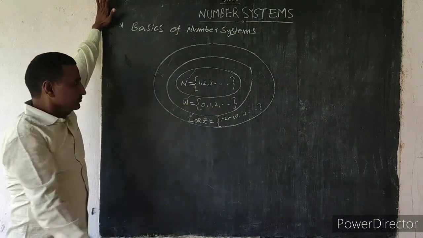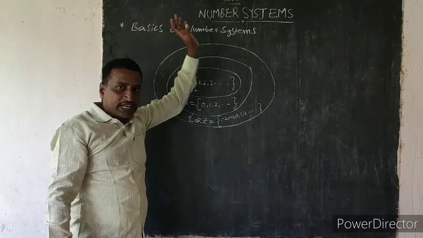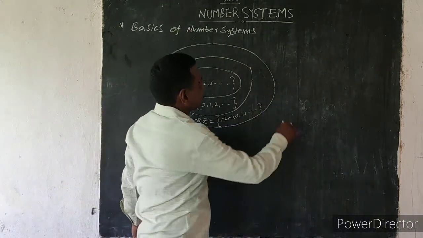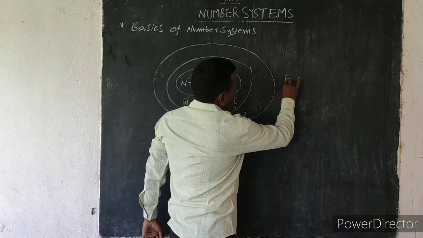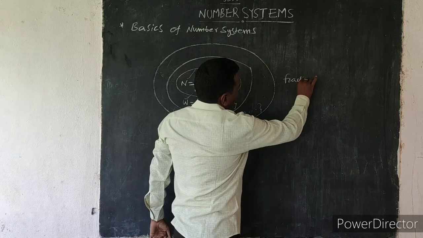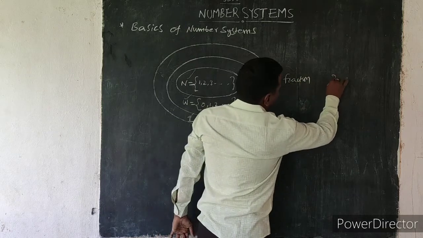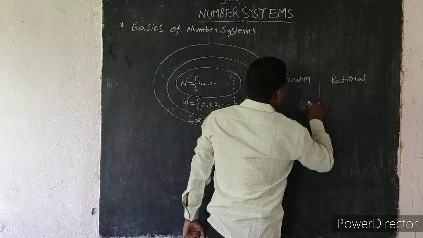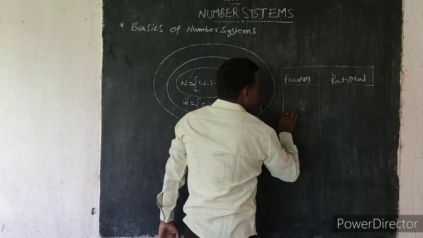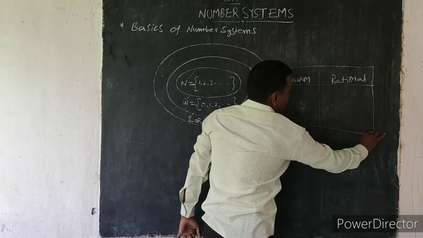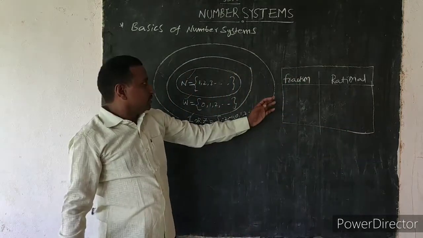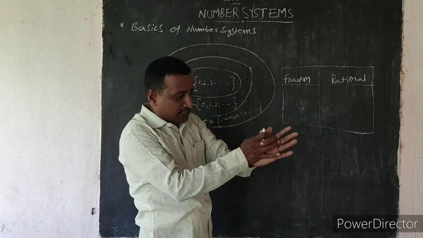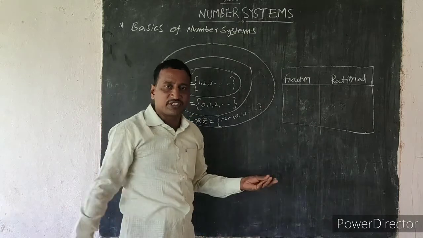Next, the difference between fraction and rational numbers. First, fraction. What is the definition of a fraction?